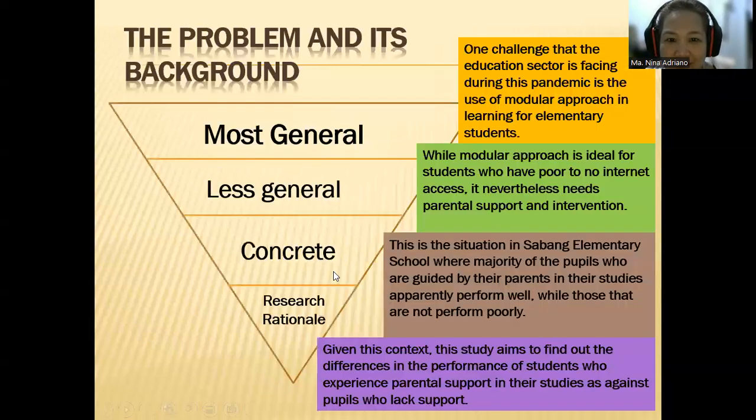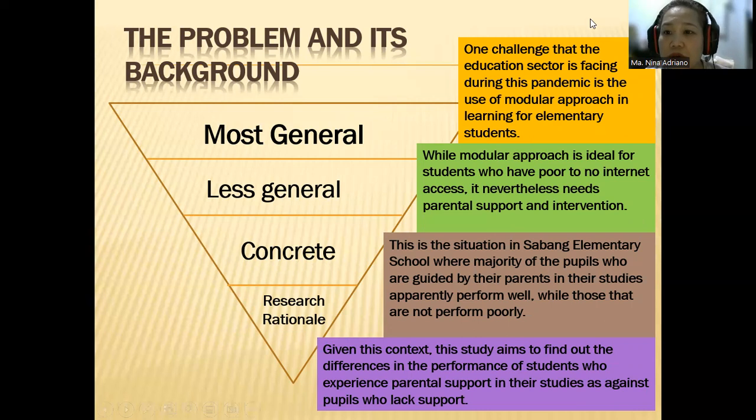So the next task that you are to do is to write the introduction. So you have chapter 1, the introduction, and then I believe I have already uploaded the template, the thesis template. And then you have chapter 1, introduction. This is the first thing that you have to do. You have to write the problem and its background.